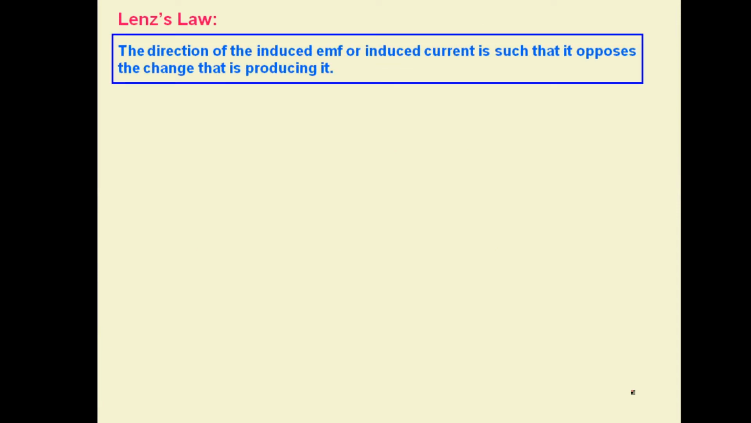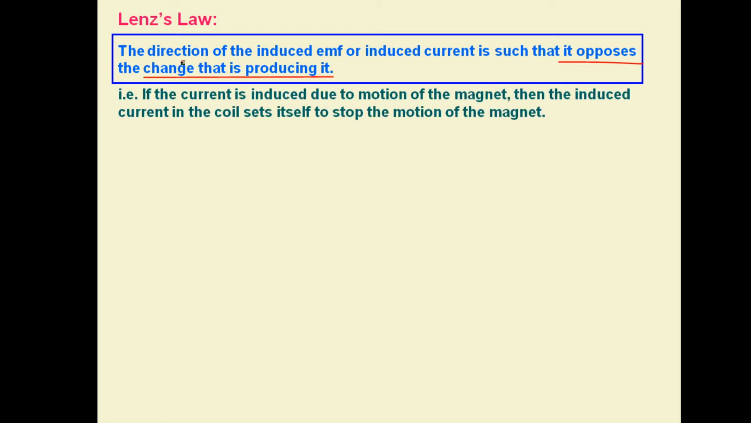So now the Lenz law, a very important concept related to Faraday's law. The direction of induced EMF or induced current is such that it always opposes the cause responsible for its production, that means the change that is producing it. So the induced EMF or induced current will be produced in the circuit in such a way that they will always try to oppose the change responsible for their production. Means if the current is induced due to the motion of the magnet, then the induced current in the coil will be developed in such a way that it will try to stop the motion of the magnet.